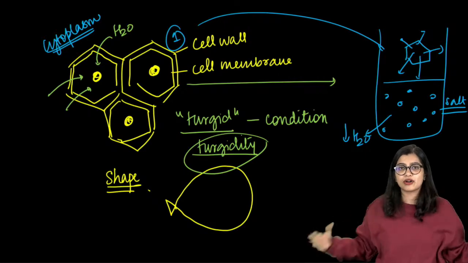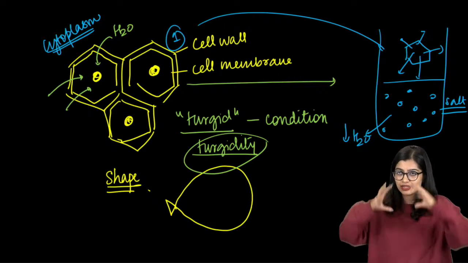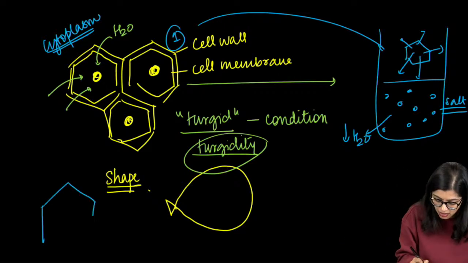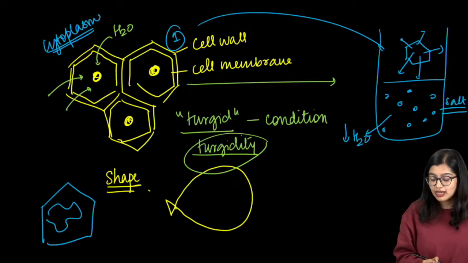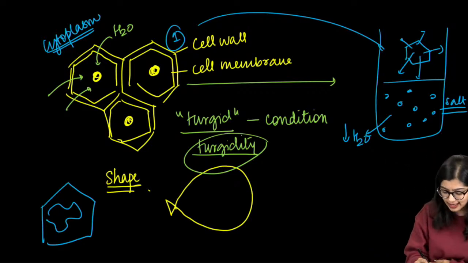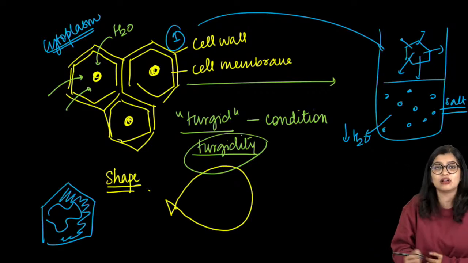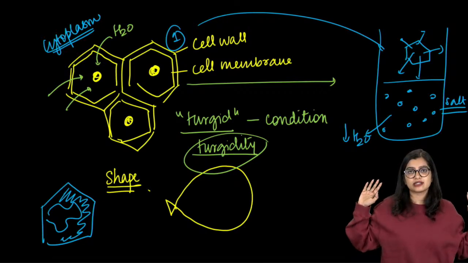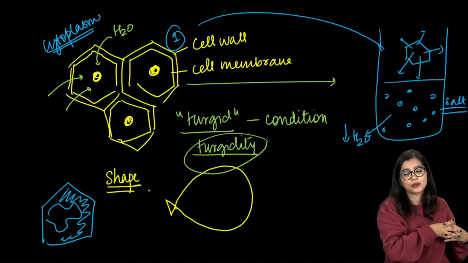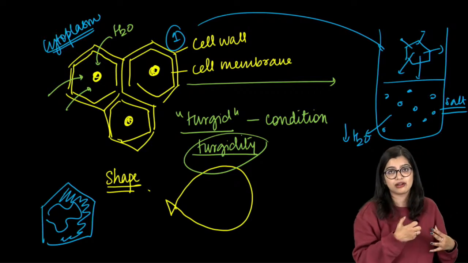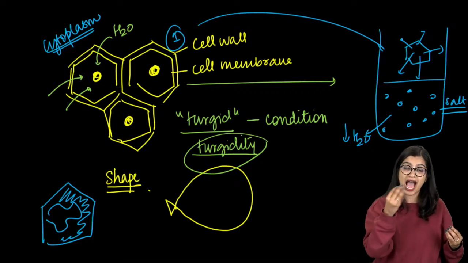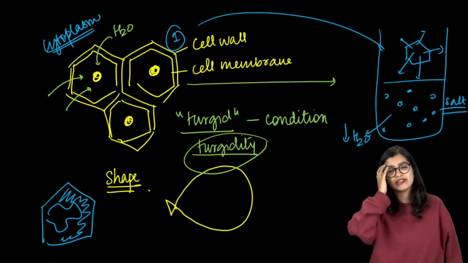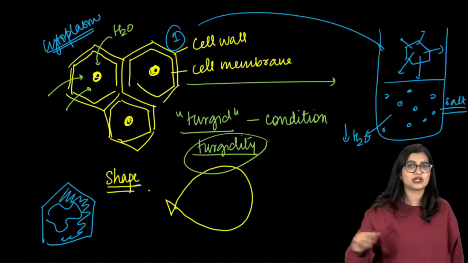Now when all this water goes out, it will shrink. The whole protoplasmic content that is there will now shrink. Because the cell wall is there, we see that there's a lot of empty space. The cell wall will not shrink. Cell wall is a non-living thing, it is rigid, it is holding its place. But the rest of it has shrunk because all the water has gone. Now in the case of animals, in animal cells, if too much water goes, we see that it will get dehydrated and sometimes it will not survive.